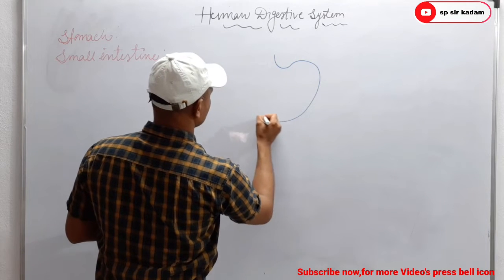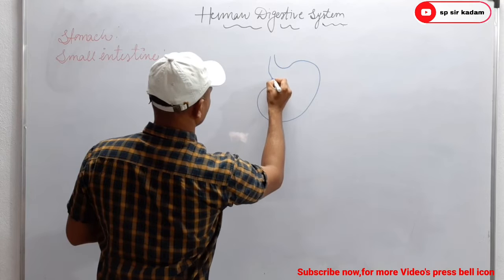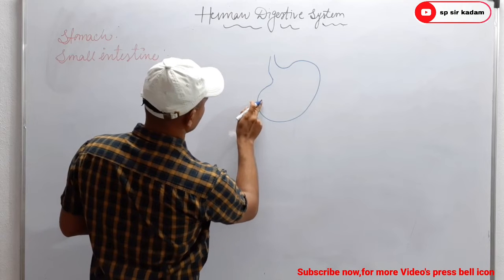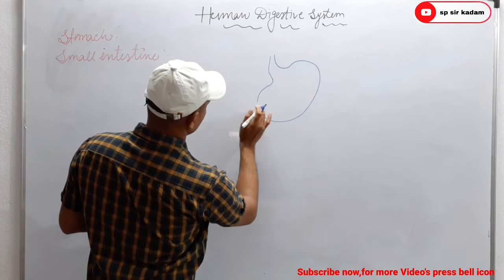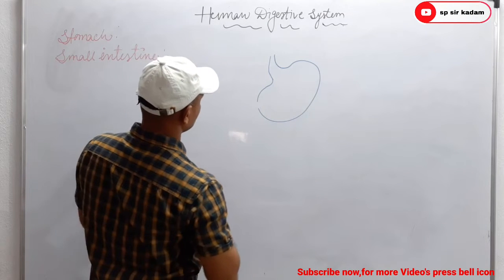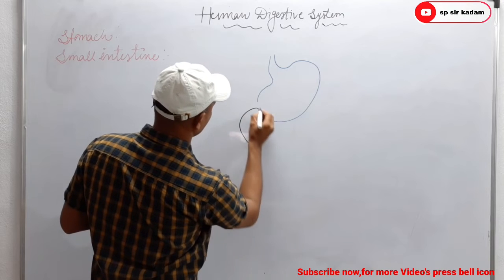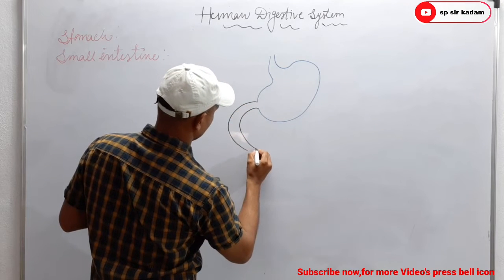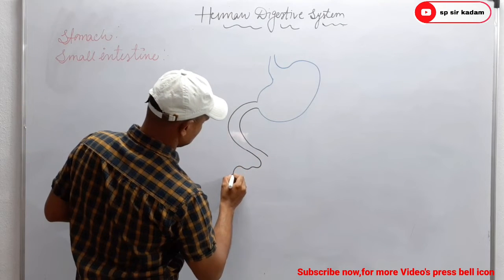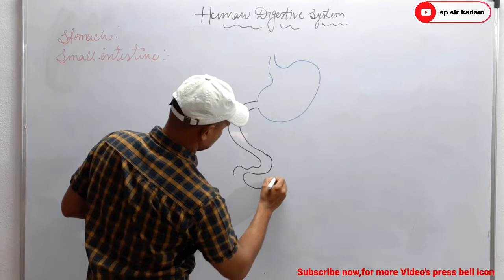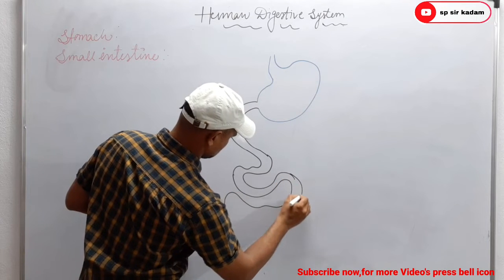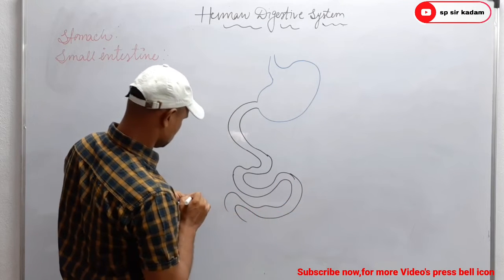In previous videos we know about pharynx and esophagus. So it is the diagram of small intestine. Okay.